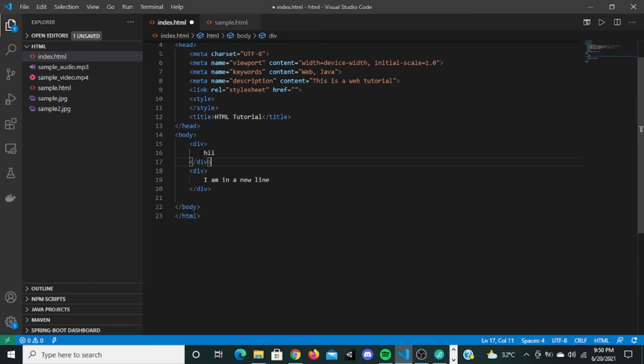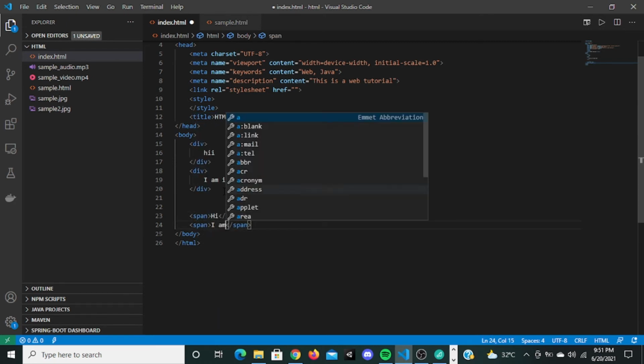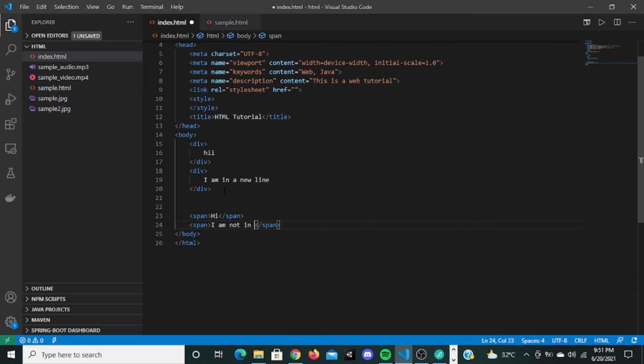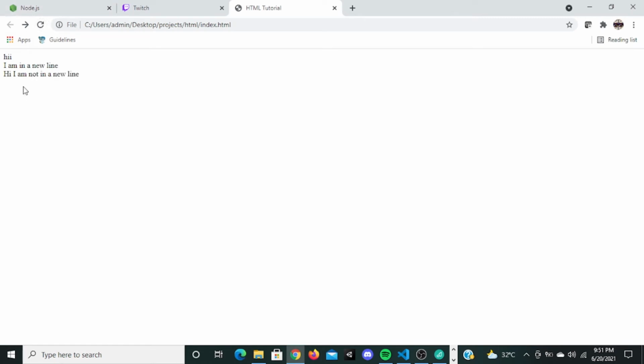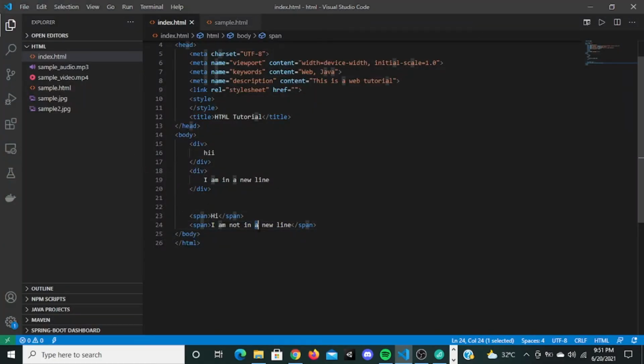So this div tag will actually separate and break the elements. Now if you see the span tag, you will see span "hi", and if I give another span right here, I am not in a new line. If I go here and refresh it, see, it says "hi, I am not in a new line", because these two spans are inline elements.